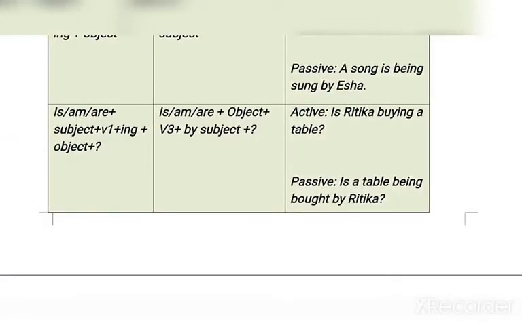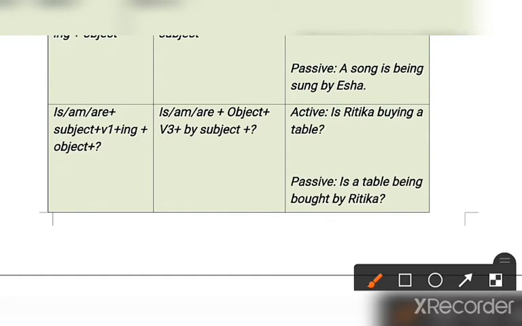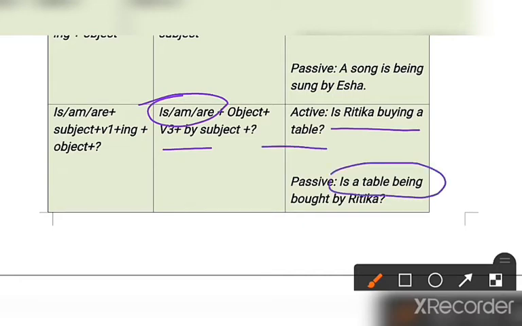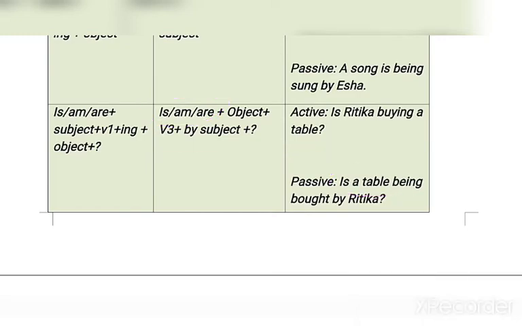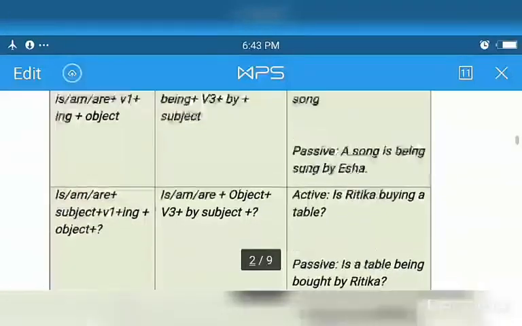Okay, if there will be a negative sentence, and in interrogative, that becomes is, am, are plus object plus third form. That becomes: Is Ritika buying a table? So that will be: Is a table being bought by Ritika, clear? Okay,